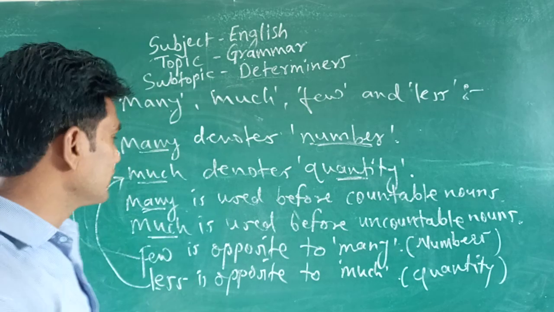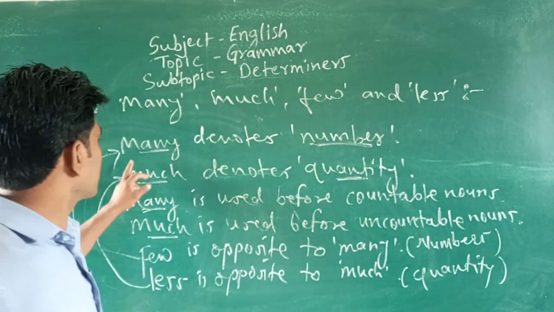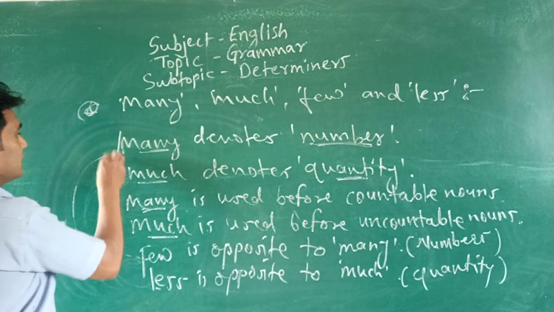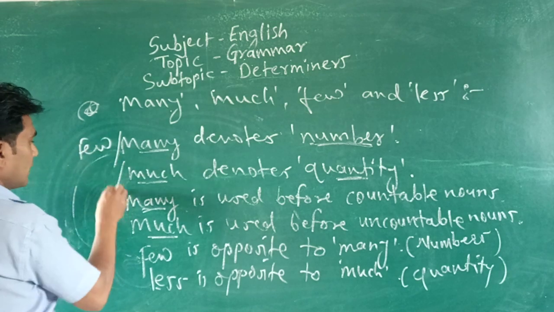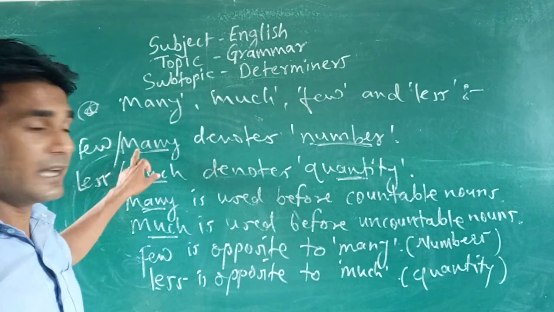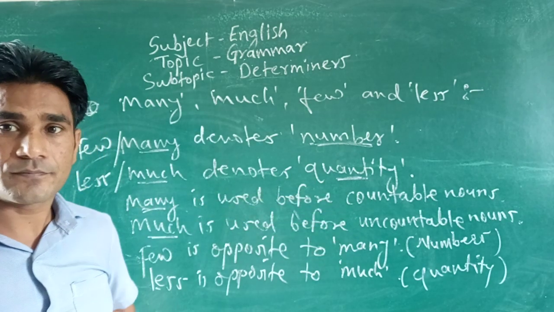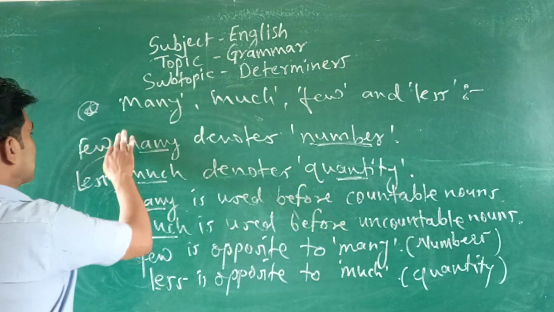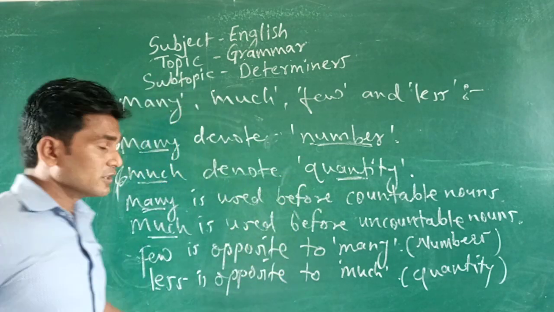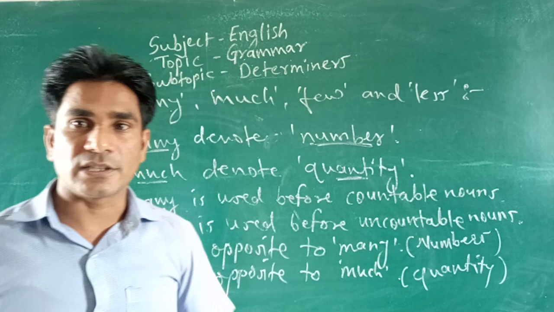So simply you can write this in your copy. Many denotes numbers, and here you can add few and less. This way, few and many denote number, less and much denote quantity.